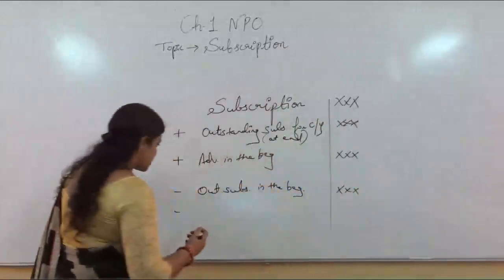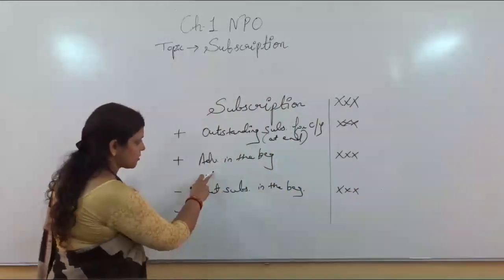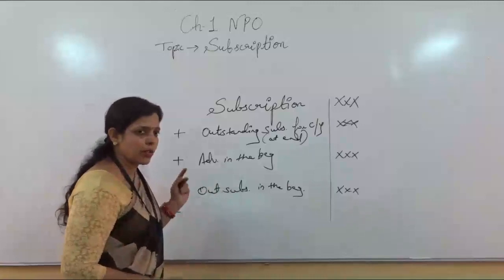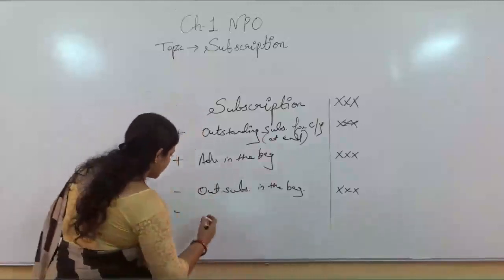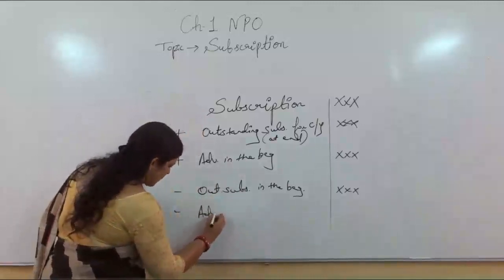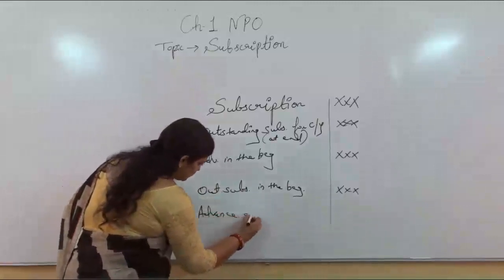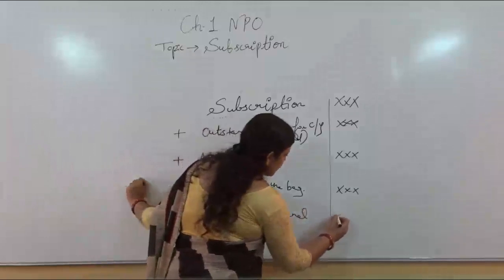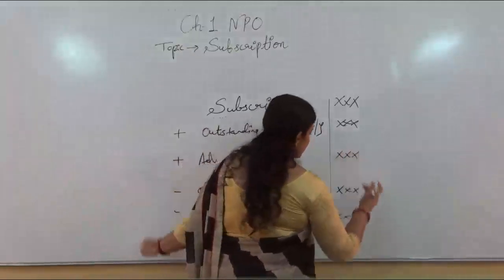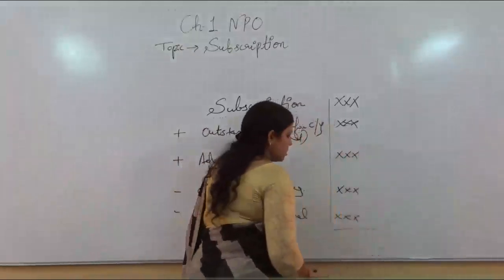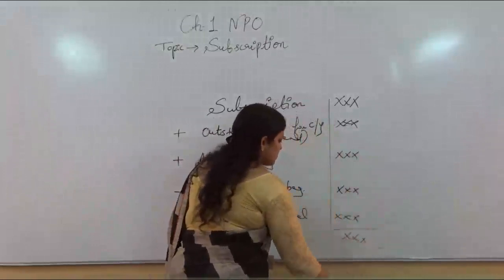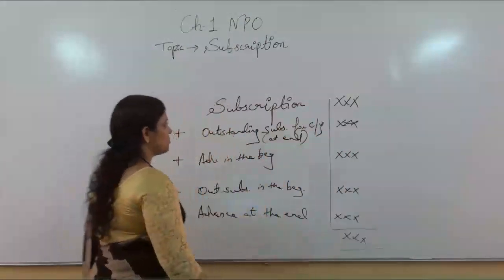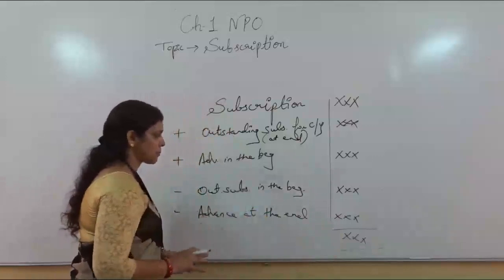Then next one, what is the reverse of this? Advance in the beginning is added, so advance at the end will be subtracted. Then the final answer will be written. What is the final answer? This will be shown in the outer column. This is the adjustment of the subscription.